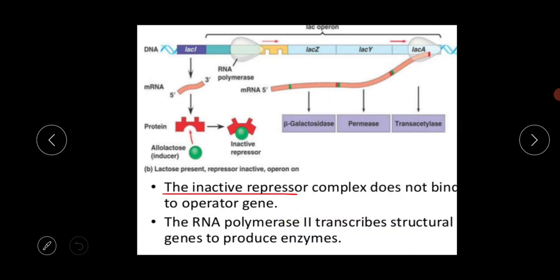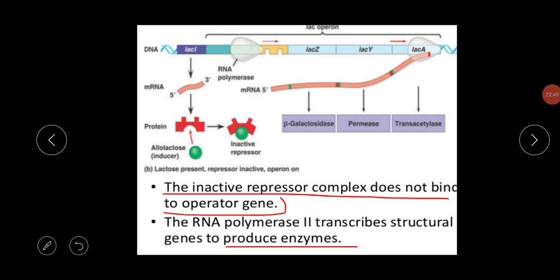So the inactive repressor complex does not bind to the operator gene, so the RNA polymerase can transcribe the structural genes to produce the enzymes. This is the basic concept of the Lac Operon. This Lac Operon concept, this regulatory system of gene expression, is very important for your exam.